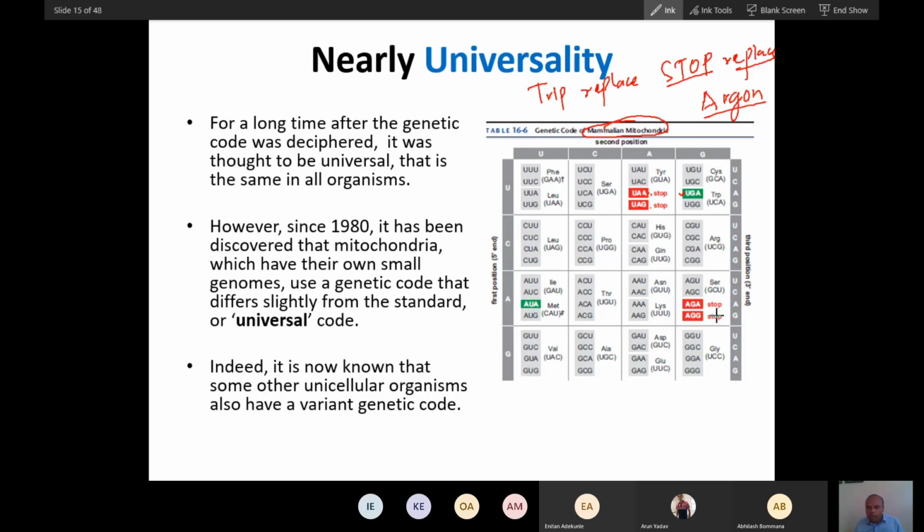So these two are replaced by stop. So this is an exception. Now one more: here this codes for isoleucine, but in mitochondrial tRNA it codes for methionine. So that is why it is called nearly universal.